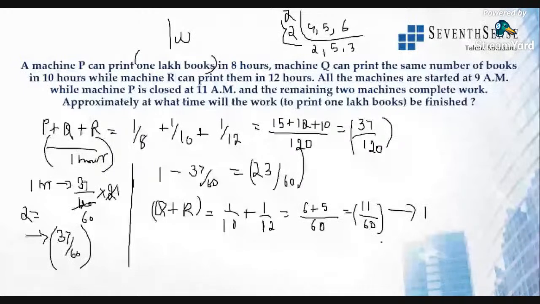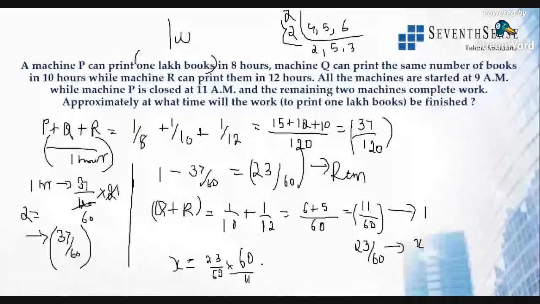All right, now the remaining work has to be finished, right? So if they finish 11 by 60th of the work in 1 hour, the remaining work has to be completed by the remaining Q and R, right? So the remaining work is 23 by 60. If the remaining work is to be completed, how many hours will they take? So x is equal to 23 by 60 into 60 by 11. This will be 23 by 11.